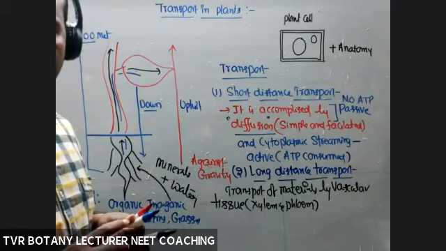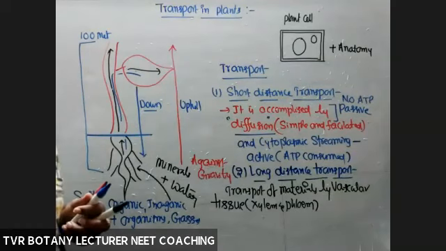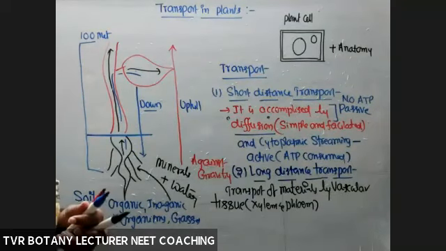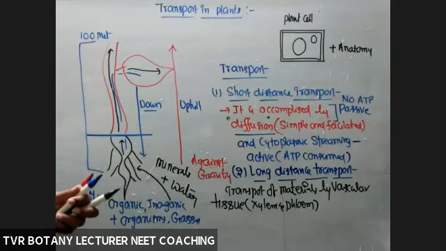Xylem is concerned with the transportation of water, minerals, and a trace amount of phytohormones also to the shoot system. Next, phloem is concerned with transportation of the end product of photosynthesis, that is glucose, for example sucrose, carbohydrate.